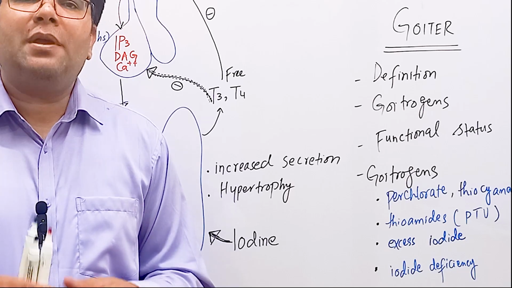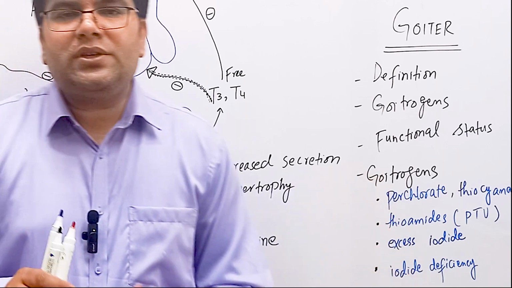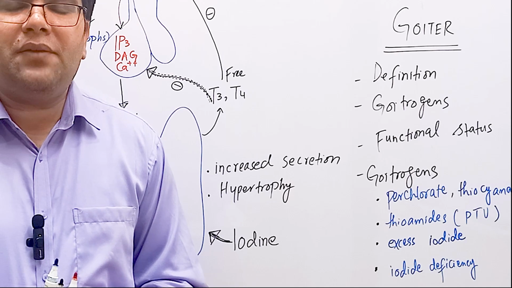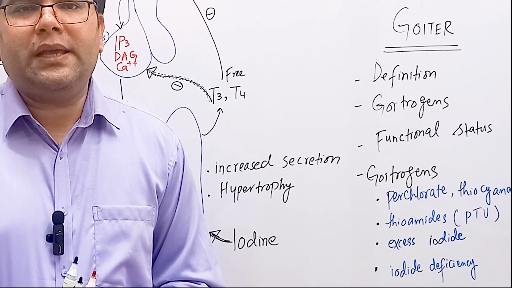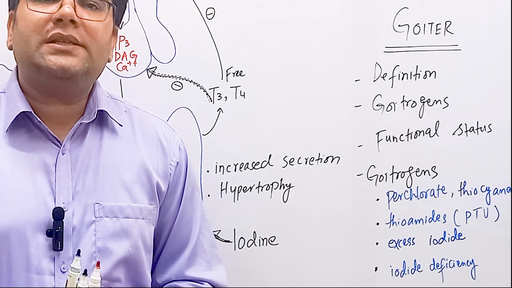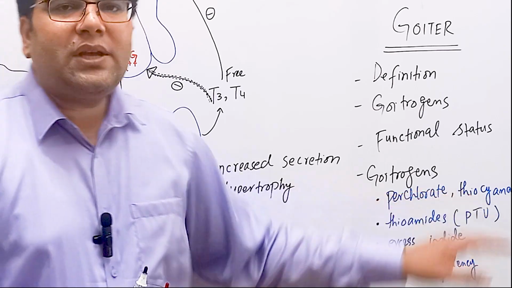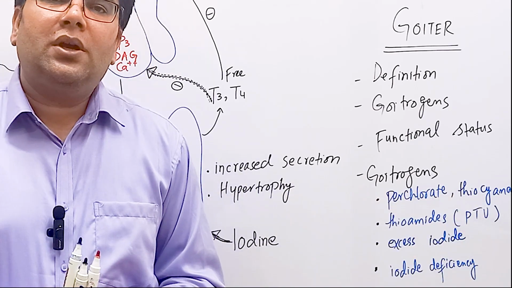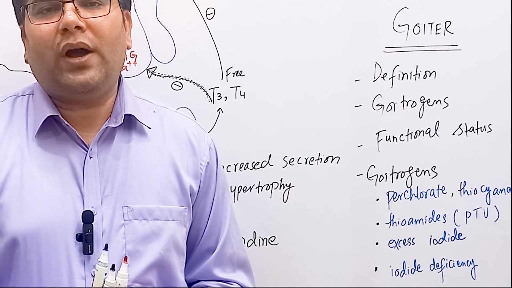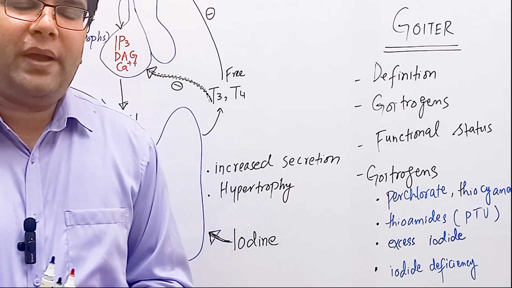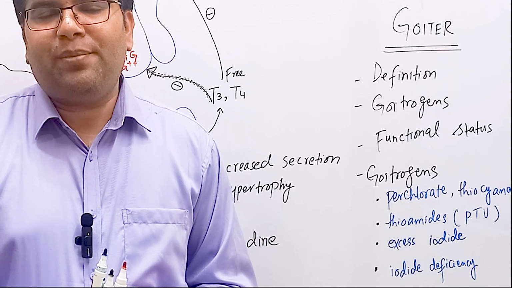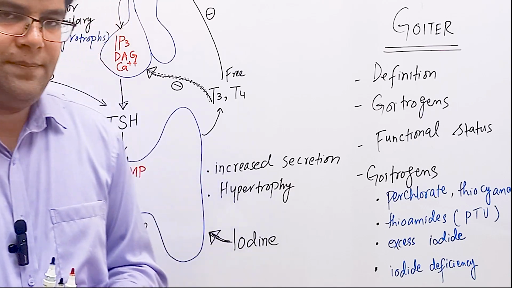Just to mention some important inhibitory factors which can decrease the synthesis of T3 and T4 hormones and hence can increase the production of TSH and increase the size of the thyroid gland. Perchlorate and thiocyanate are anions which inhibit the uptake of iodide by the iodide pump at the basolateral membrane of thyroid follicular cells.